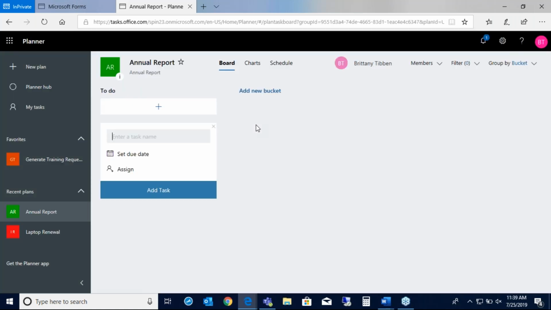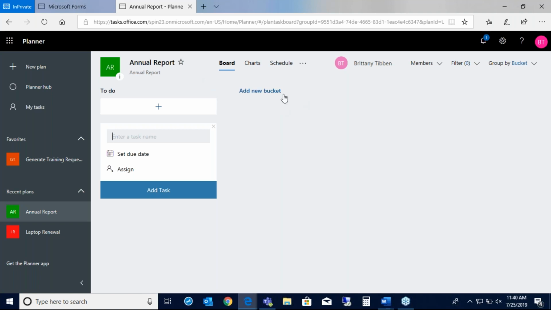And Planner is something that Jared was saying they really improved the features this past year. I actually use Planner every day. We use our SharePoint project site that we've developed for internal projects, but I use Planner for all my side sales projects or any side projects that I'm in. So this is just an example one, but we'll go ahead and go through. So here's the annual report that we just made. And on here, I'll just show you a few things, but then I have one that's actually built out that you can see.